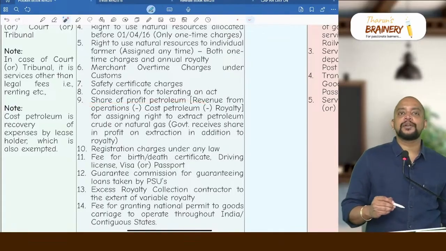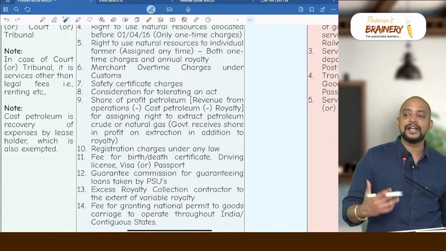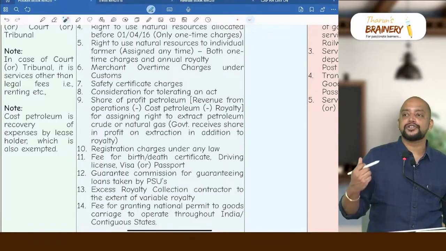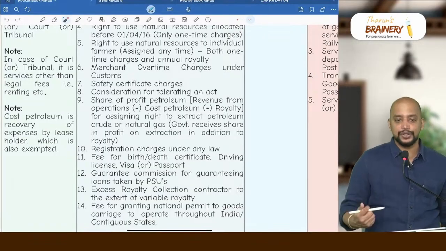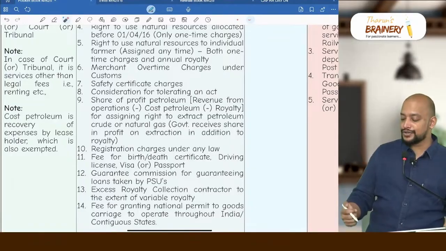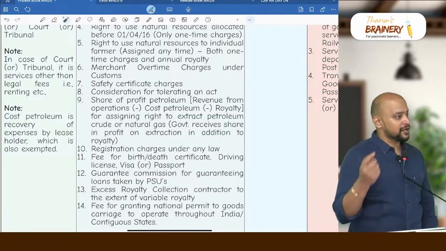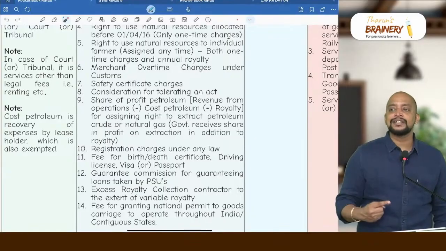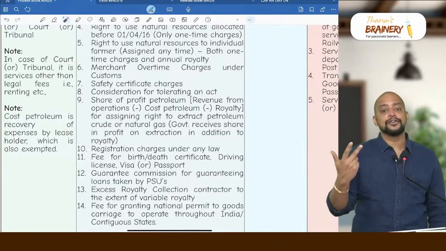Then share of profit petroleum. Profit petroleum refers to the concept of entering into an agreement or right to extract petroleum, crude or natural gas given by the government to a leaseholder. First, government will give the leaseholder the right to extract petroleum, crude or natural gas, for which the leaseholder is required to pay 2 types of consideration. One is a share of profit, another is annual royalty.